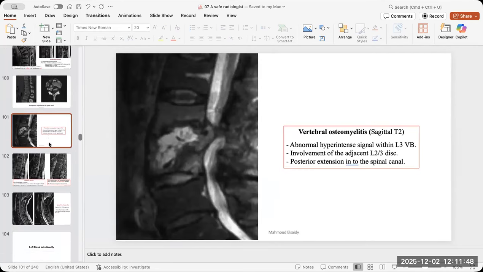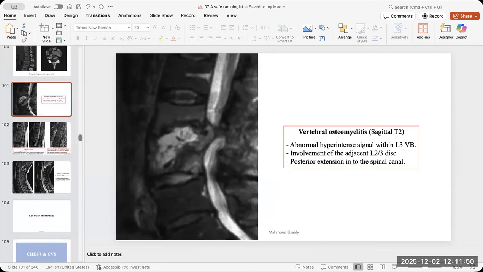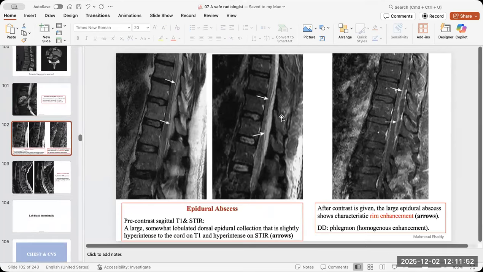Here is discitis osteomyelitis with epidural abscess extension, and here also the epidural abscess. How to differentiate between the abscess and the phlegmon? The abscess is fluid, the phlegmon is only enhancing tissue, so the DWI will differentiate between them.